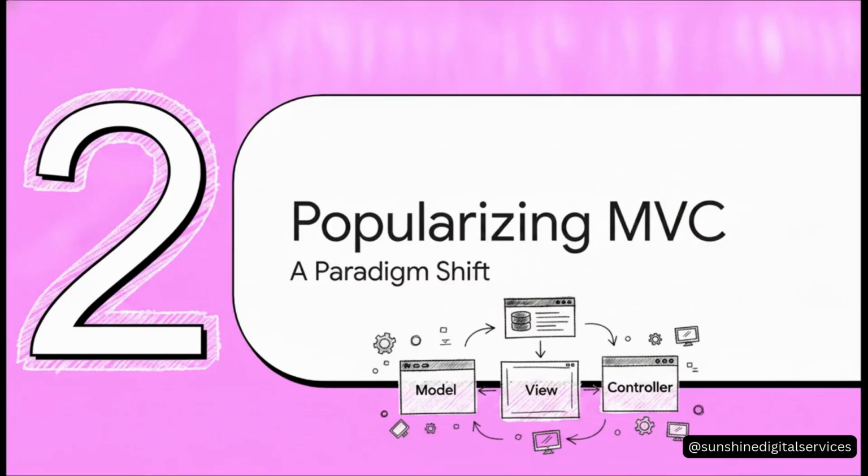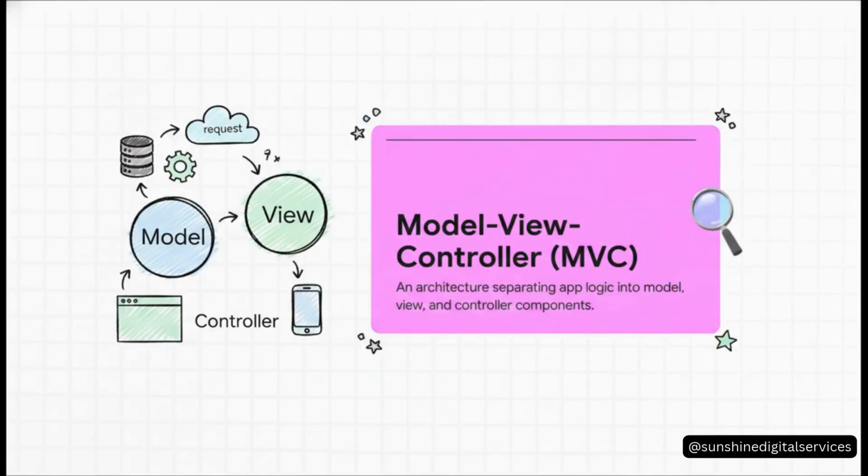Section 2. Popularizing MVC architecture. A real paradigm shift. This brings us to what is arguably the biggest paradigm shift Struts brought to the table, the Model View Controller, or MVC architecture. You probably know it well. MVC separates an app into three interconnected pieces. The model handles the business logic, the view takes care of the user interface, and the controller handles the requests. By splitting up these concerns, developers weren't just dumping code into one messy bucket anymore. They could finally build incredibly maintainable, scalable apps.